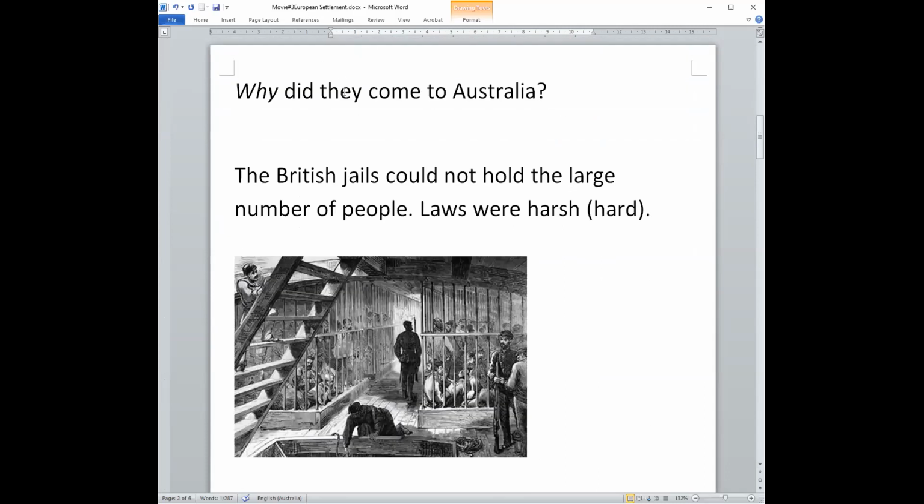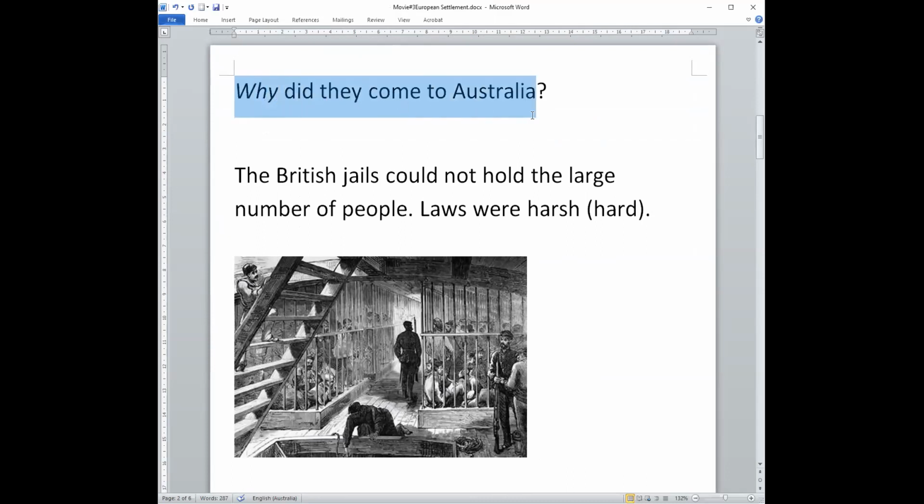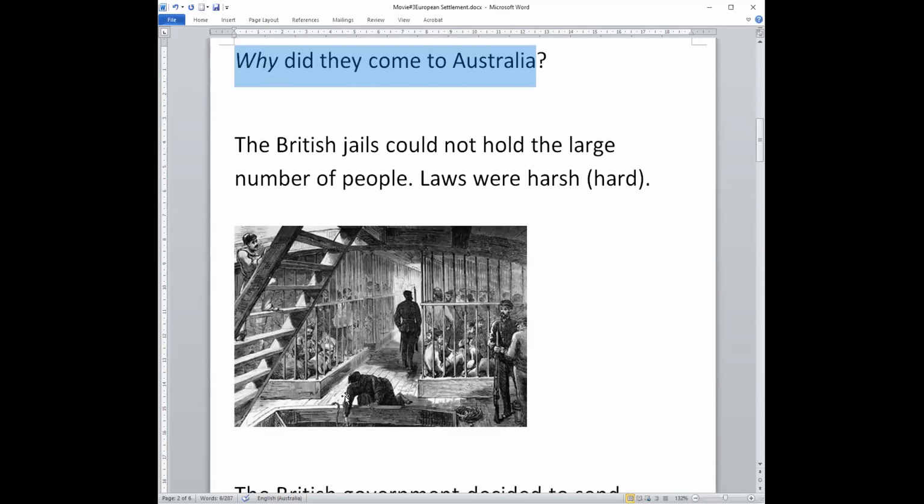So here is our next slide with a question. Why did the people from Great Britain come to Australia? Here is a picture of a jail or a prison.